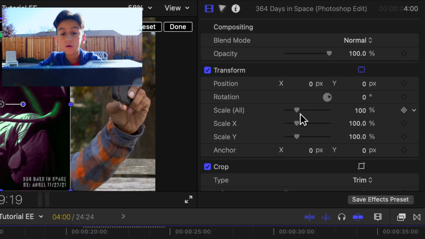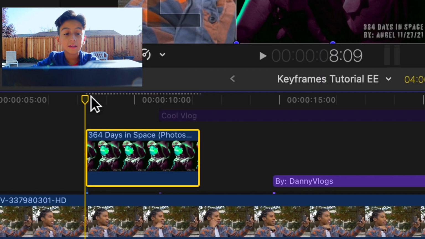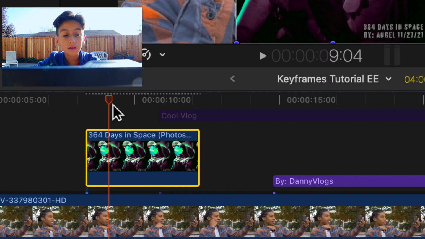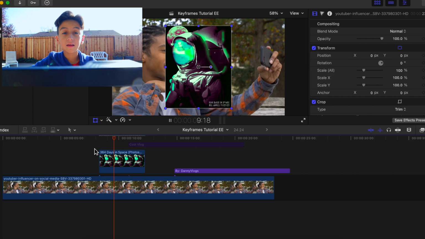And the last animation I'm going to be showing you guys is a pop in. To do this, go to the scale properties on the top right column, lower all the way down to 0, then add a keyframe. Now again, move it a little bit right, so now you can see if you want it about this size. As you guys can see, it pops up really nicely.